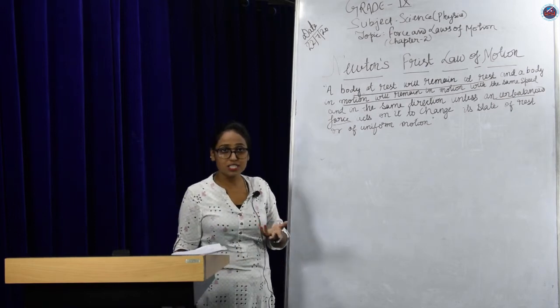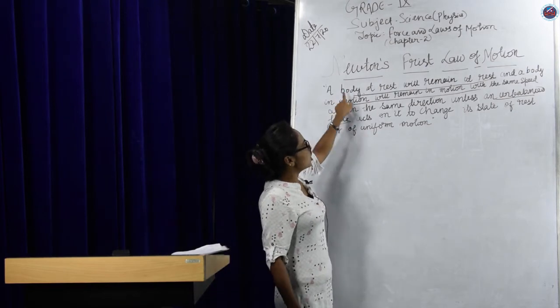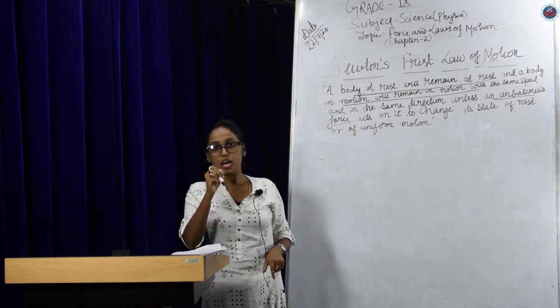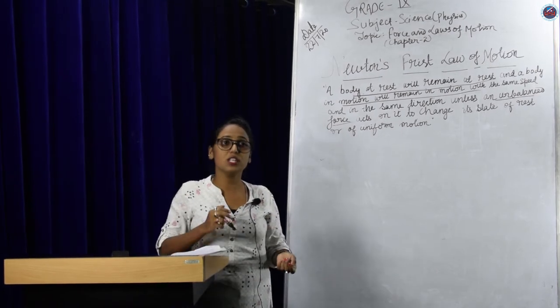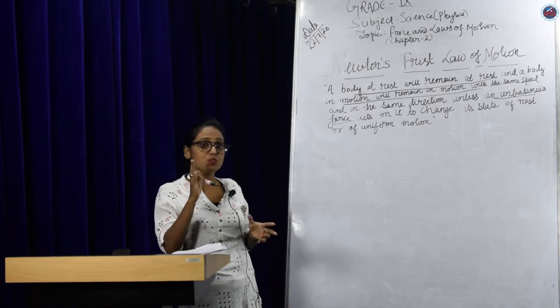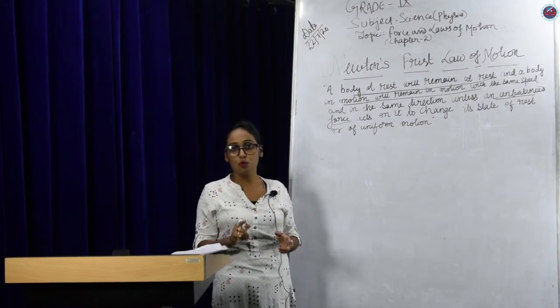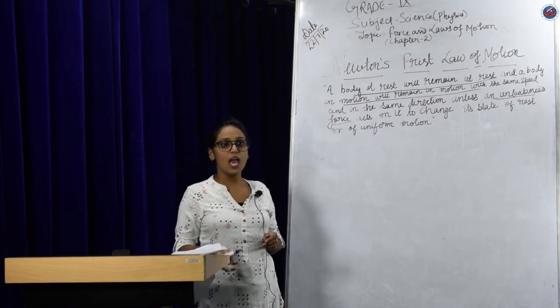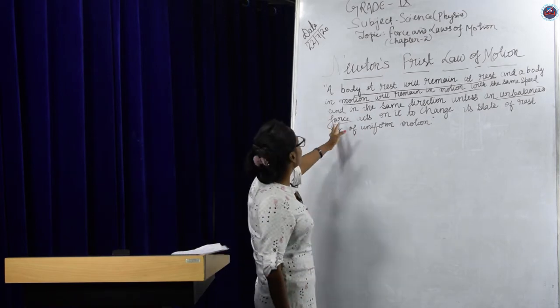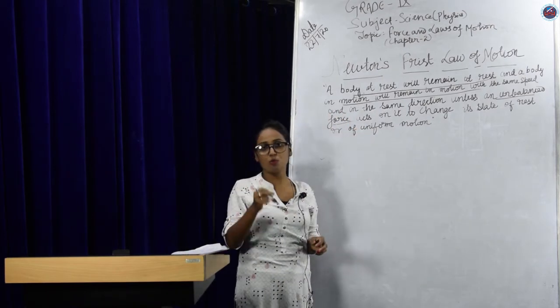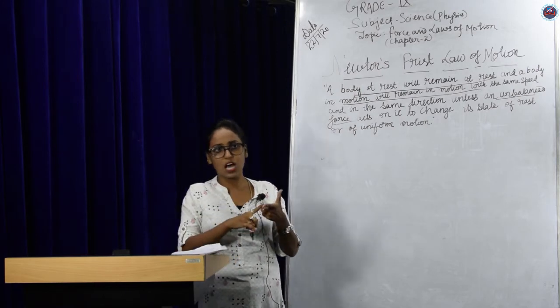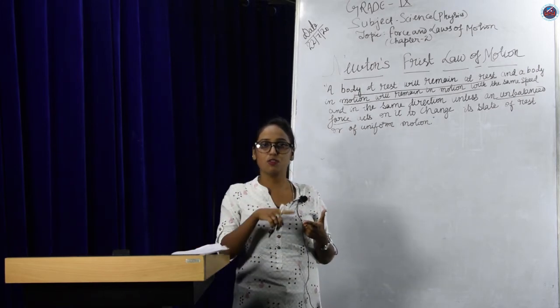The first part says that an object will remain at rest until and unless an external force acts on it, or in other words, no body can move by itself. And the second part says that a body which is in motion will always remain in motion unless and until an external force acts on it.